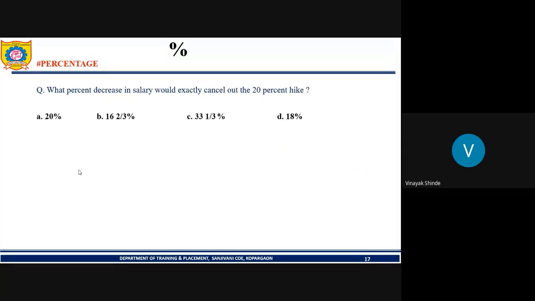Next question, very important. All of you, please understand this question. All of you, prepare well for your test. All the placement tests or mock tests you will have.